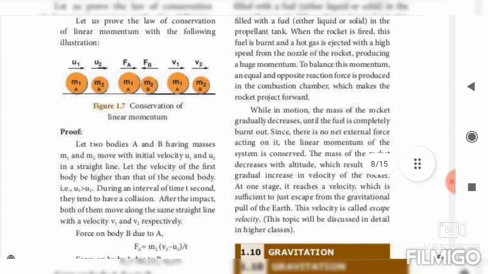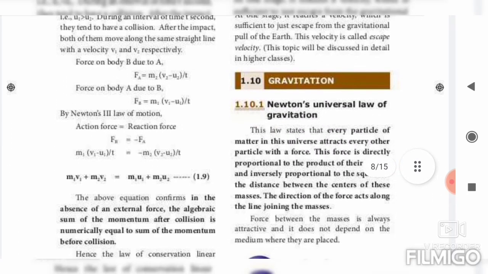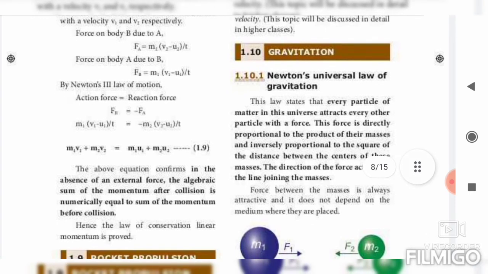Force on body B due to A, that is Fa equal to m1 into v1 minus u1 divided by t. Here you have written a slash for t; no, you should write divided by t. The next, force on body A due to B, so Fb equal to m2 into v2 minus u2 divided by t. Next, by Newton's third law, what's the third law? For every action there is an equal and opposite reaction. So here action force equals reaction force. Reaction is always opposite, so we write minus Fb equal to minus Fa.